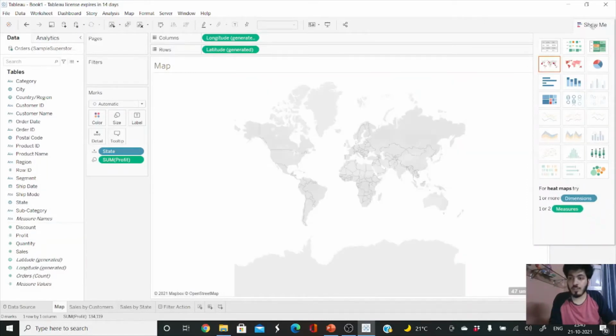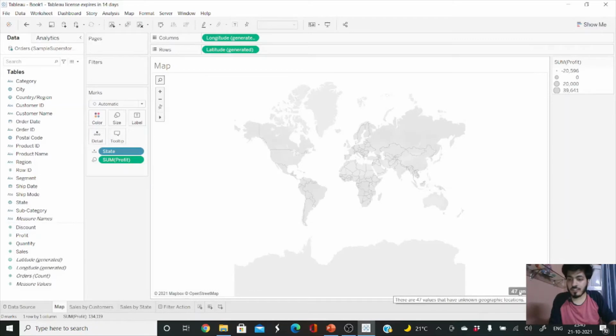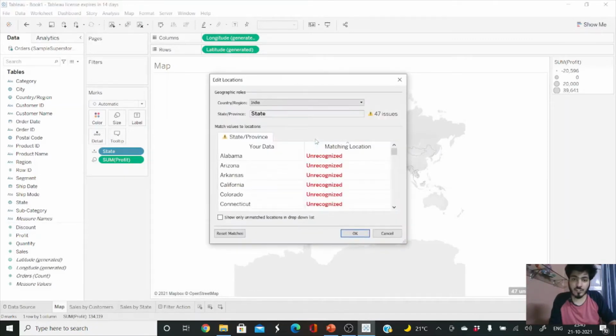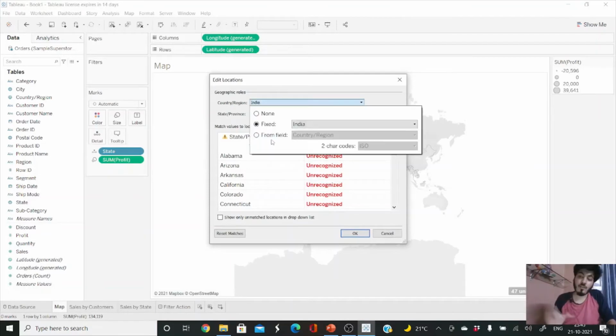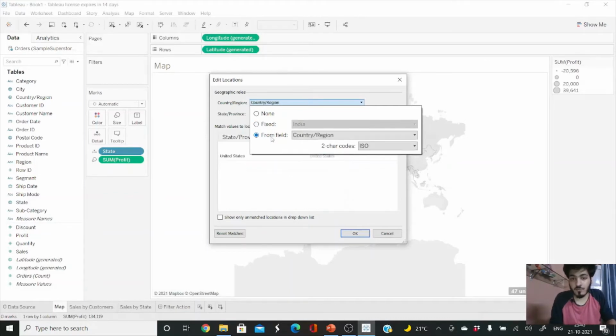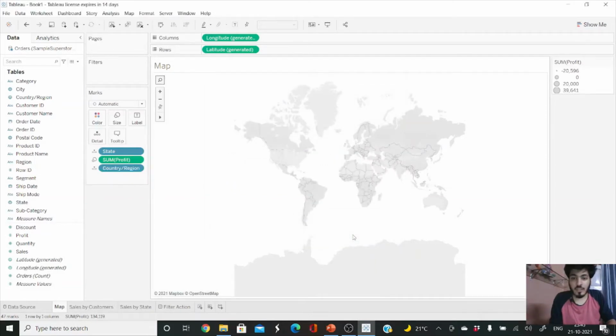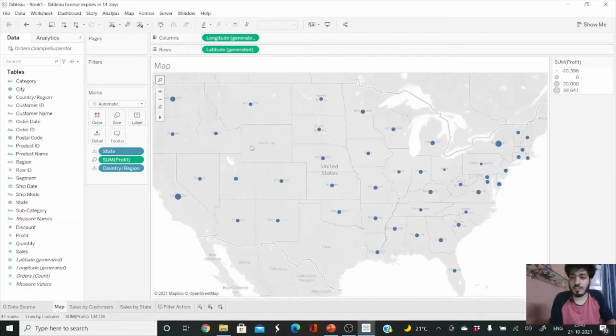Perfect. So now you can see that at the bottom it is showing 47 unknowns. Let me click on that. Now just click on edit location. What it is doing is taking the country as India, but our database is based on the United States. So we can click from field, so it will take from our original database. After clicking on that, perfect. Now click on OK. Perfect. So now it is almost ready.